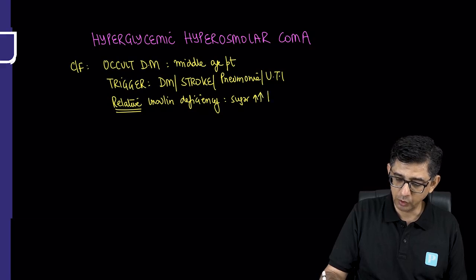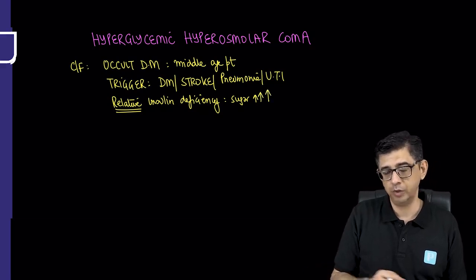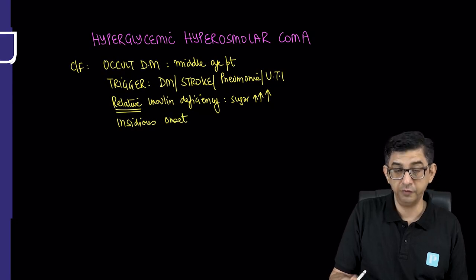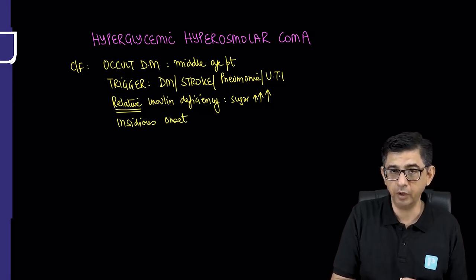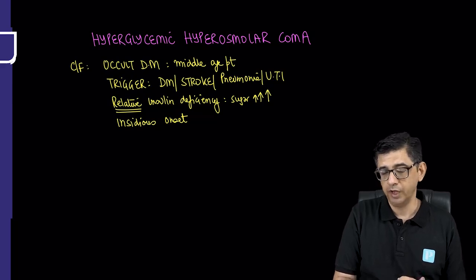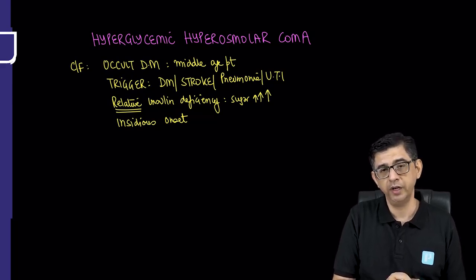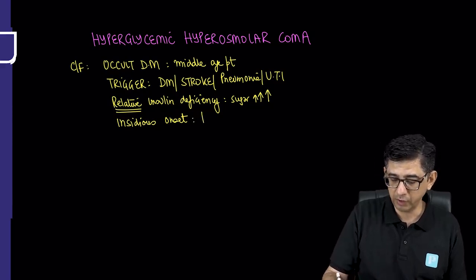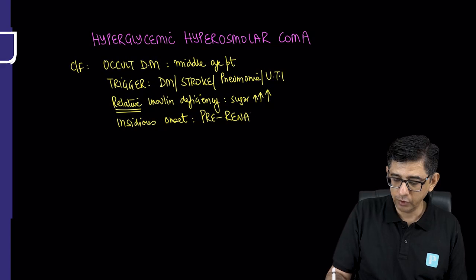The presentation of hyperglycemic hyperosmolar coma is insidious onset. Unlike in diabetic ketoacidosis, which is fast onset and the patient deteriorates in a matter of a day or days, in this particular case, it would be insidious onset, gradual deterioration to the level that the person will then develop a pre-renal variety of injury, because the rising of sugar will then draw in water.